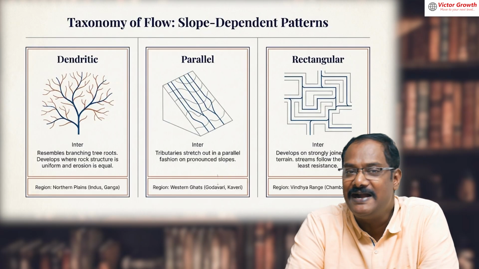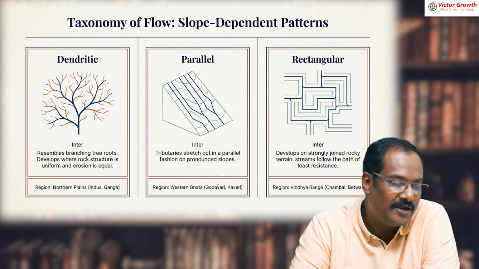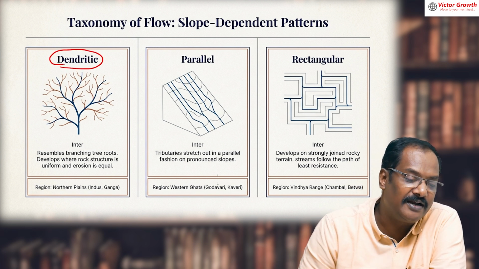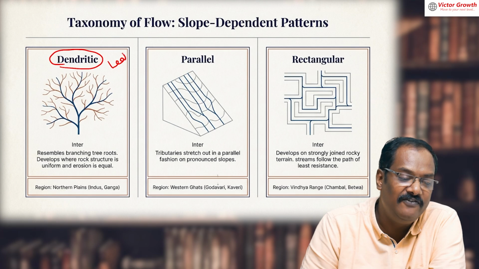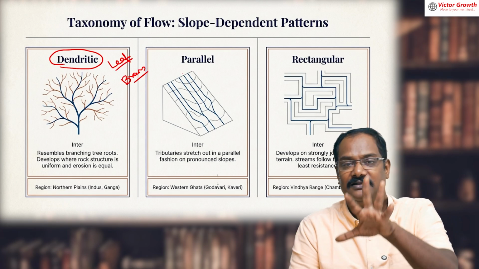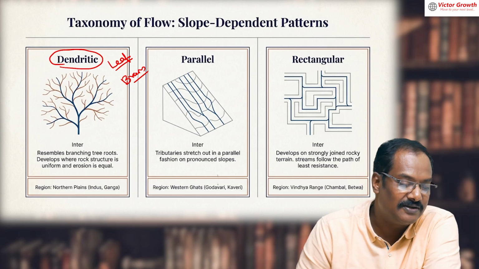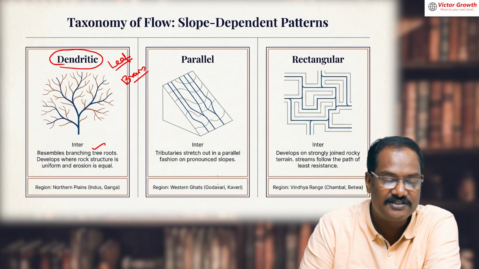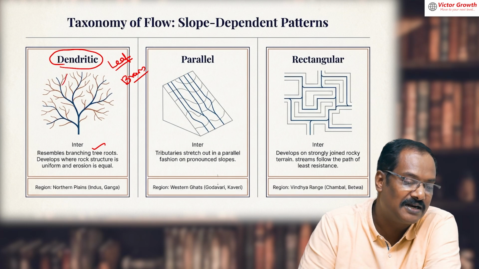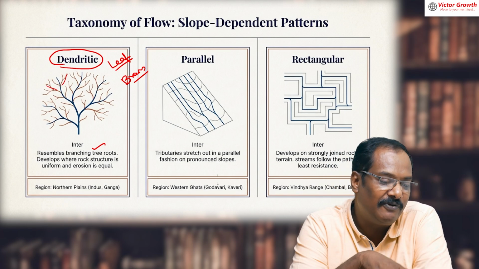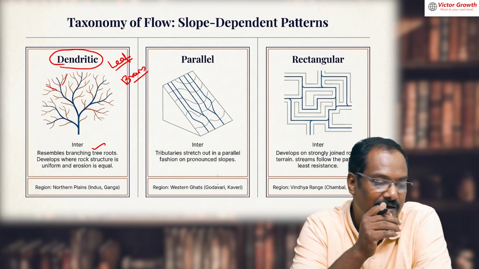Now, what are the patterns of river drainage systems? This is also a frequently asked question. The dendritic pattern, sometimes they say, is like the veins of a leaf or the veins of the brain. They are scattered like this, or like the branches of a tree or roots. So the main river is flowing, and the other rivers are coming and joining. This is the most popular, most common type of pattern in India as well as in the world, the dendritic pattern.